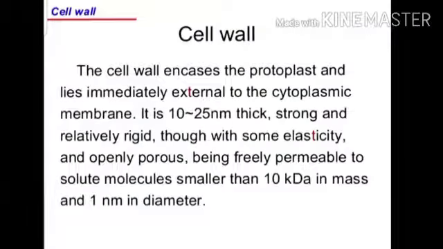What is the cell wall? The cell wall encases the protoplasm and lies immediately external to the cytoplasmic membrane. It is 10 to 25 nanometers thick, strong and relatively rigid, tough with some elasticity, and openly porous, being freely permeable to solutes smaller than 10 kilodaltons in mass and 1 nanometer in diameter.